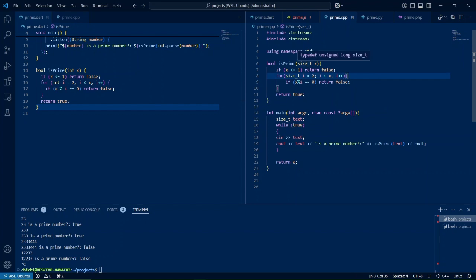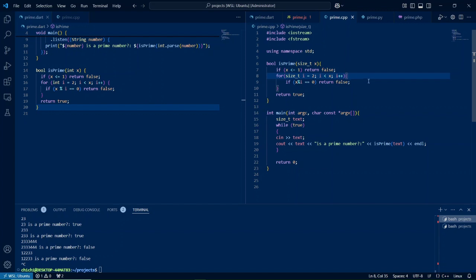It's an alias for, as you can see, unsigned, meaning it's always positive, long, so long is the largest possible representation of a number in a platform.